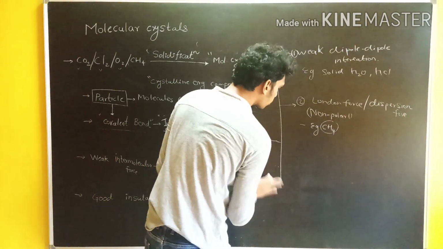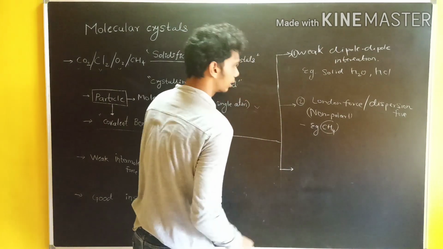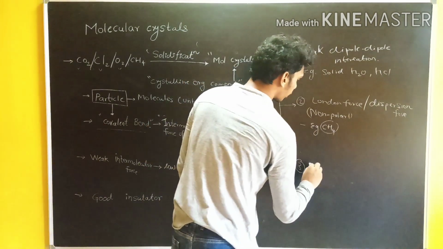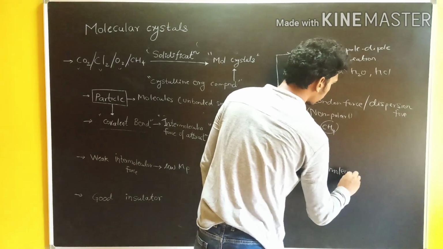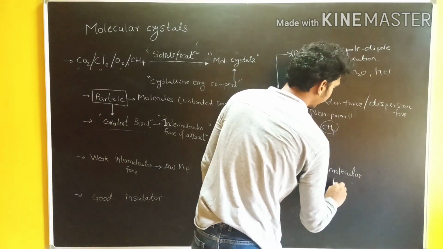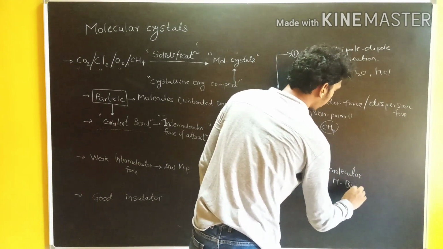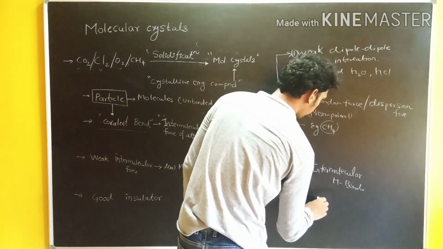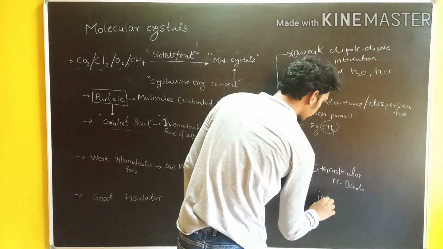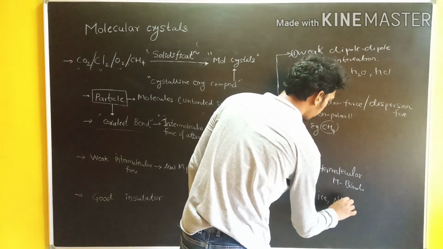Now the third force of interaction is intermolecular hydrogen bonding, which is found in, we can simply say, ice and ammonia.